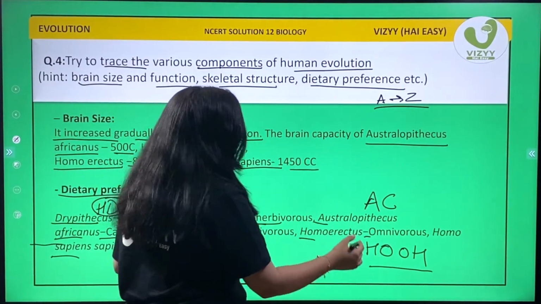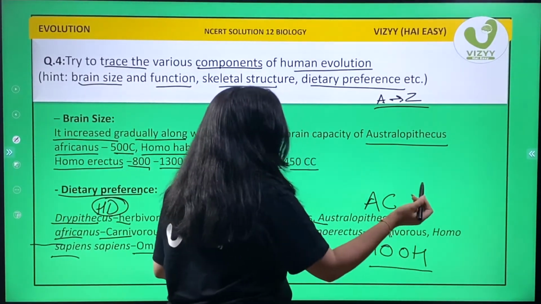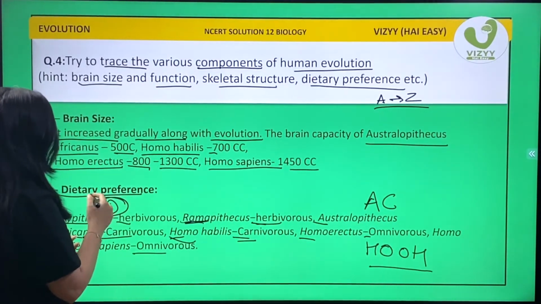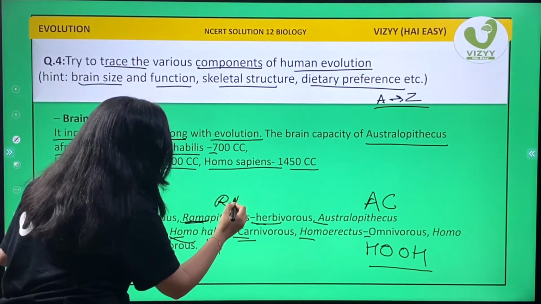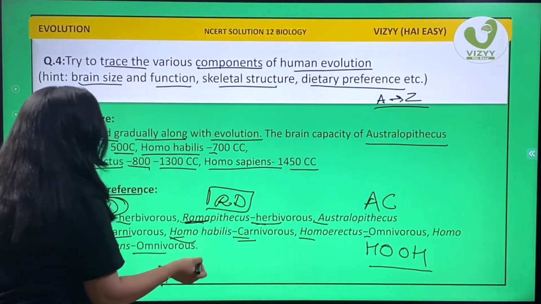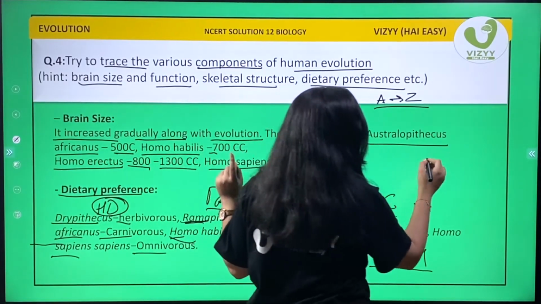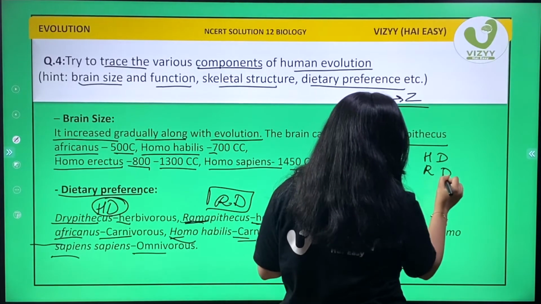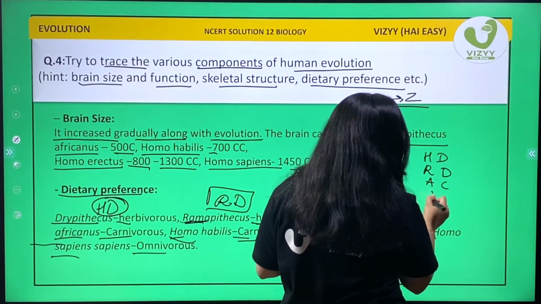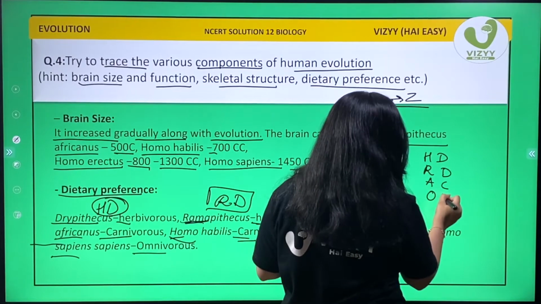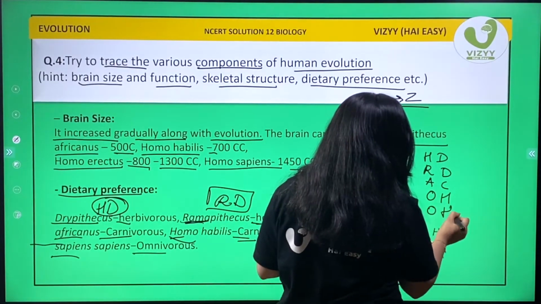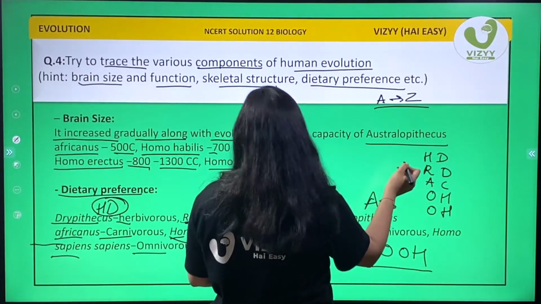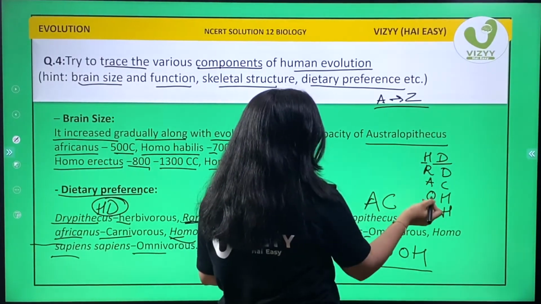So remember, O twice, AC and HD, and again RD. Okay students, try remembering dietary preferences as HD, RD, AC, OH and OH. Dryopithecus was herbivore.